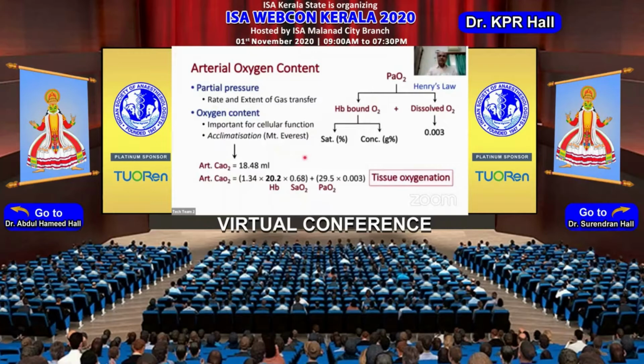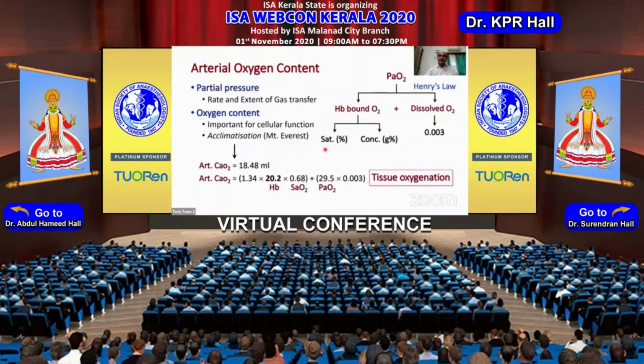Here in the equation given below, it has gone to 20.2. Had the hemoglobin concentration remained at 10 or 12, this person would have been suffering from poor tissue oxygenation. So you need a critical value of hemoglobin, which will determine a normal oxygen content, which is important for tissue oxygenation. The second aspect is the saturation of the hemoglobin.